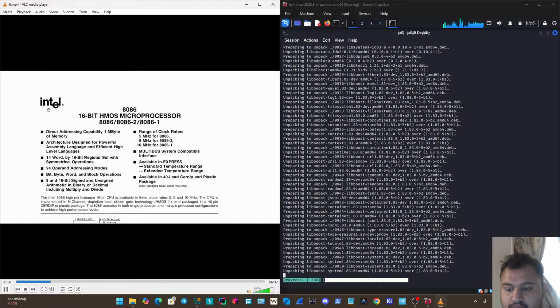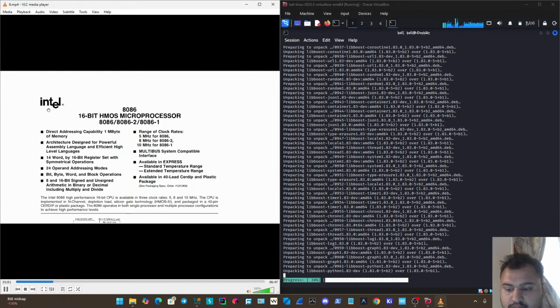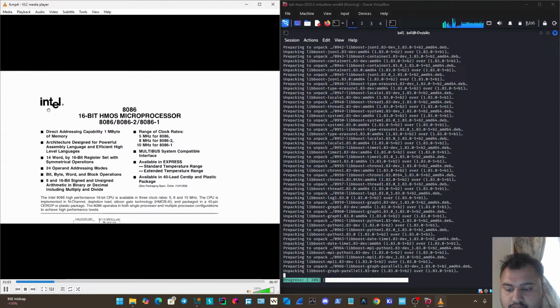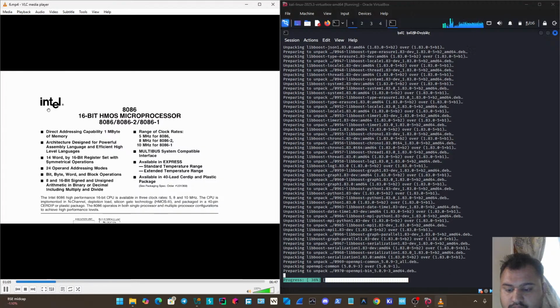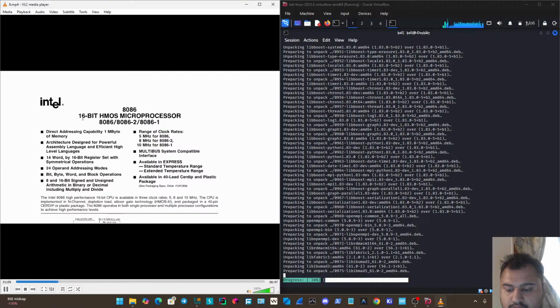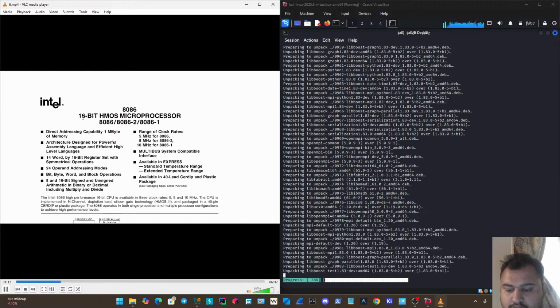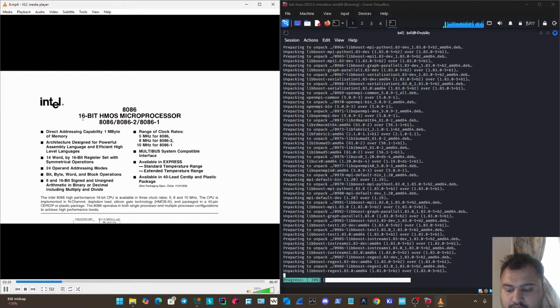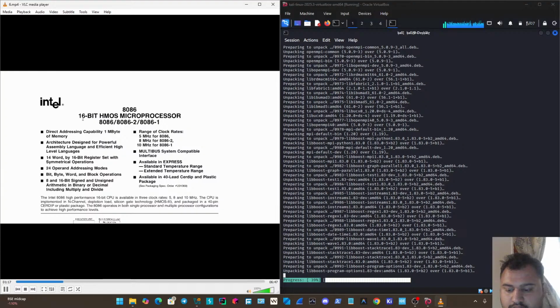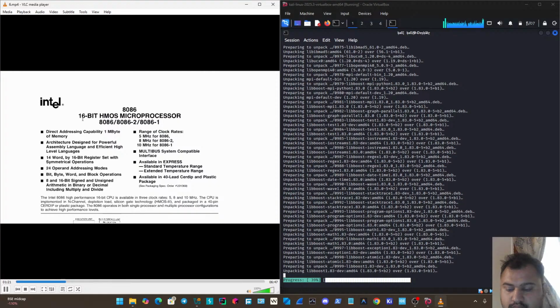Okay, so I've got the datasheet opened up here, and the first processor that we're going to be writing assembly code for via an emulator is the Intel 8086. We can see it's a 16-bit microprocessor. And if you're not familiar with this processor, this is actually a quite historic and influential processor as far as modern computing goes. It's kind of one of the very first ones that put Intel on the map as one of the leading processor manufacturers.